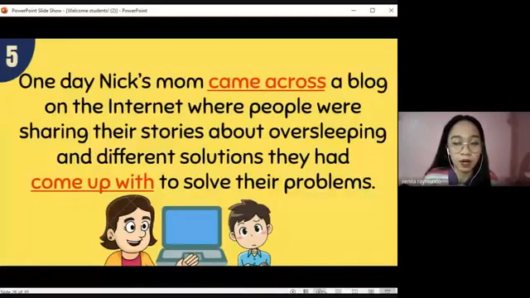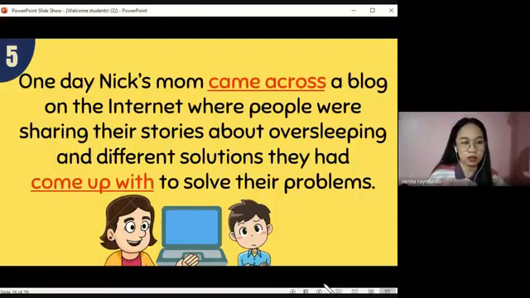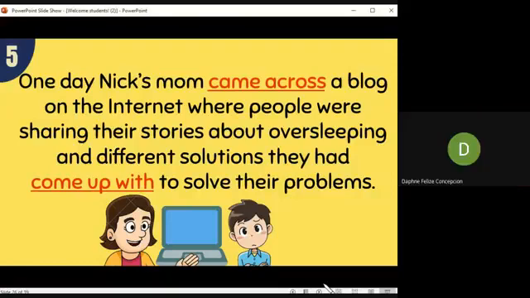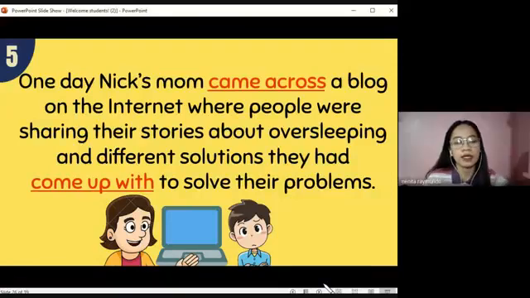On the fifth part of our text, we have here two multi-word verbs. The first one is came across, and the second one is come up with. The first one is: one day, Nick's mom came across a blog on the internet where people were sharing their stories about oversleeping. What do you think is the meaning of came across? She finds something or someone by chance. Okay. By came across, we mean to find something, right?